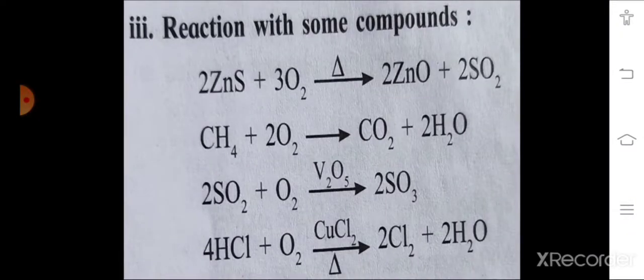Then the third one is sulfur dioxide reacts with O2 in presence of V2O5 to produce sulfur trioxide. Then the fourth is HCl reacts with O2 in presence of CuCl2 to produce chlorine and water. These are some of the reactions of oxygen with other compounds.